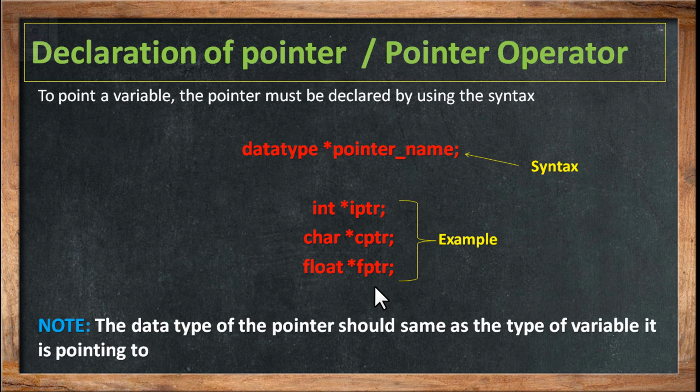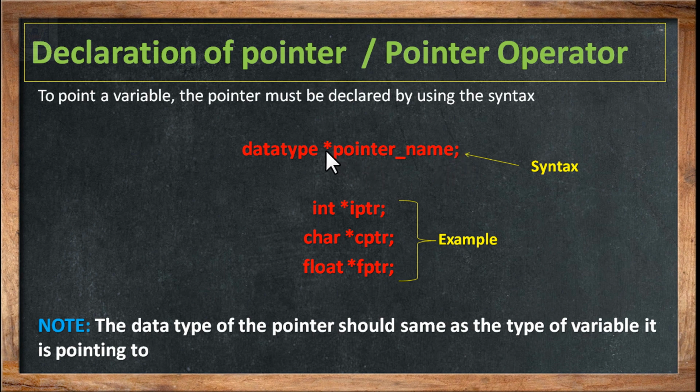The next thing that we are going to discuss is how pointers are declared. We have seen how variables are declared, by using the syntax data type, space, variable name, which we have seen in the first POC. A pointer can be declared to point to a variable. The pointer is declared by using the syntax data type, asterisk, pointer name. So what makes the difference? There is no asterisk over here. It is considered a normal variable: data type, variable name, semicolon.